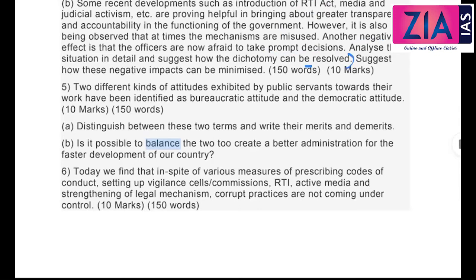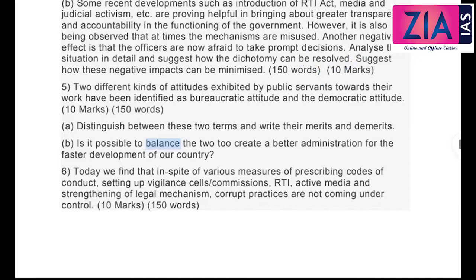So we have already discussed how you can solve this problem. You can create a list of such RTI activists, and you can impose fines. You can put a black mark on those kind of activists. So a back testing can be done on the kind of RTIs. Suggest how these negative impacts can be minimized. So take one by one.